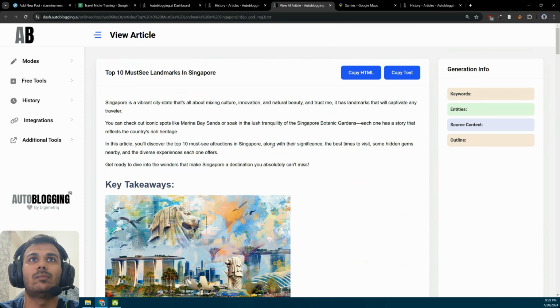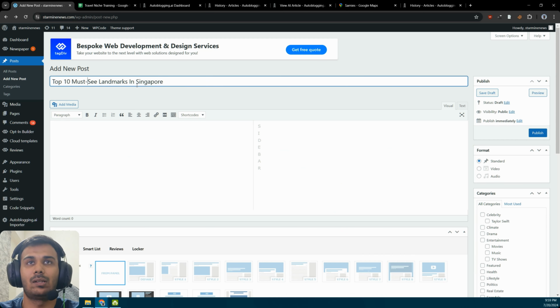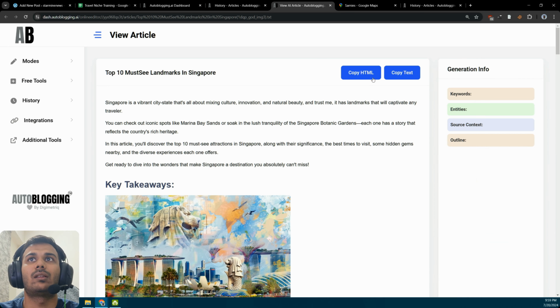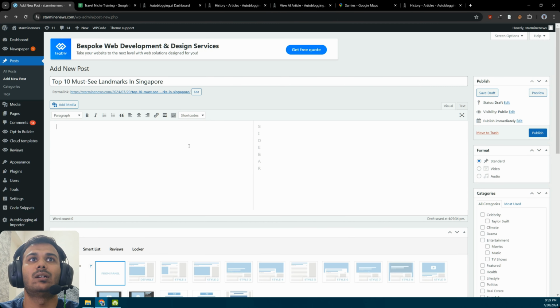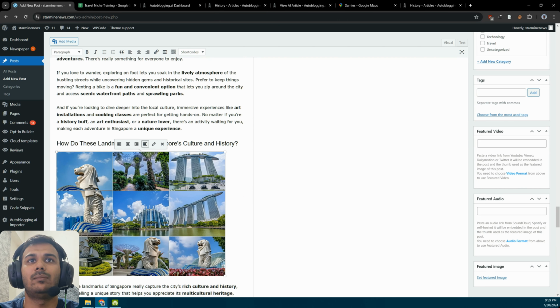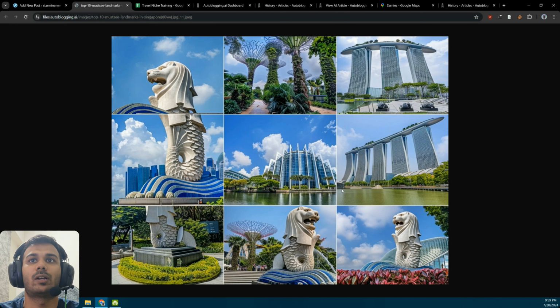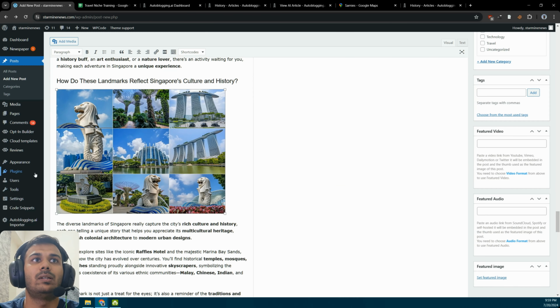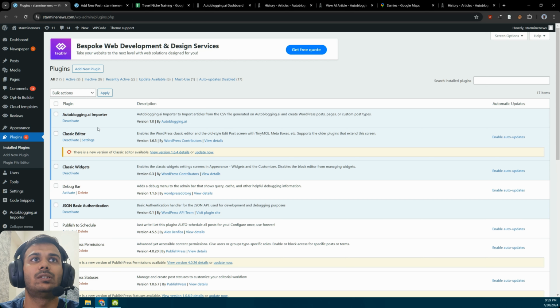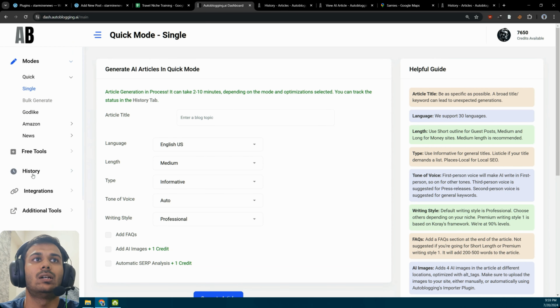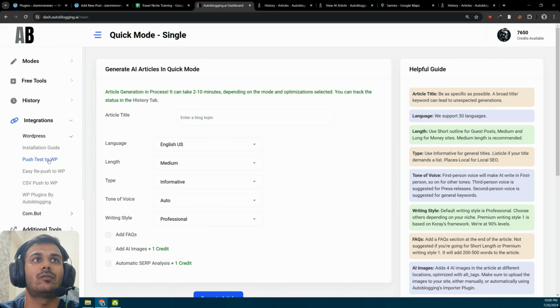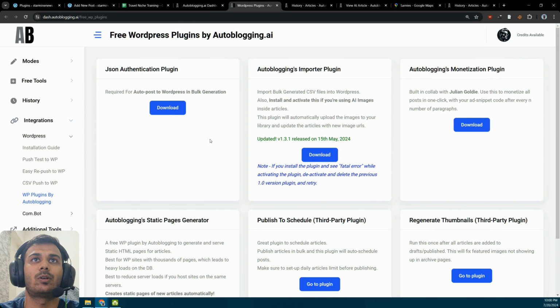So what if you want to simply publish it on the site, right? So simply pick up the title, top 10 must see landmarks in Singapore. Now you can simply copy text here, and paste it here. Now these images will be from our URL, right? If you open this in a new tab, this is files.autoblogging. So what you can do is simply keep this plugin installed, which is autoblogging.ai importer, and you can find that here, integrations, WordPress, WP plugins by autoblogging, and this is the plugin. Just keep this installed and keep it activated.